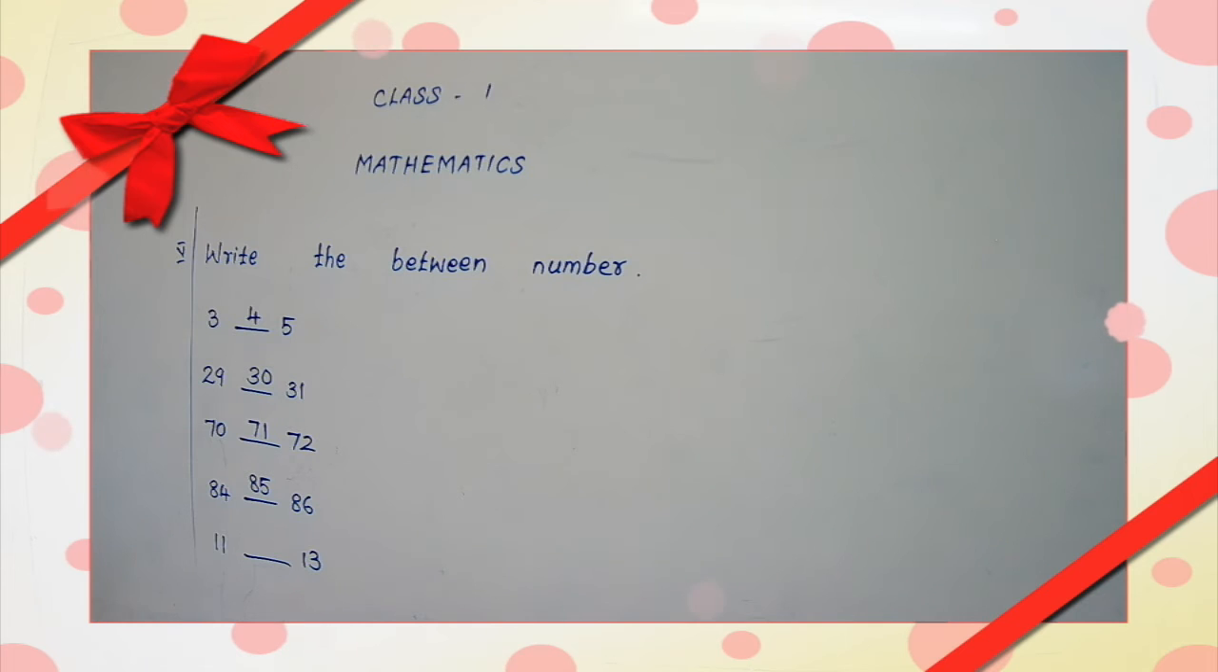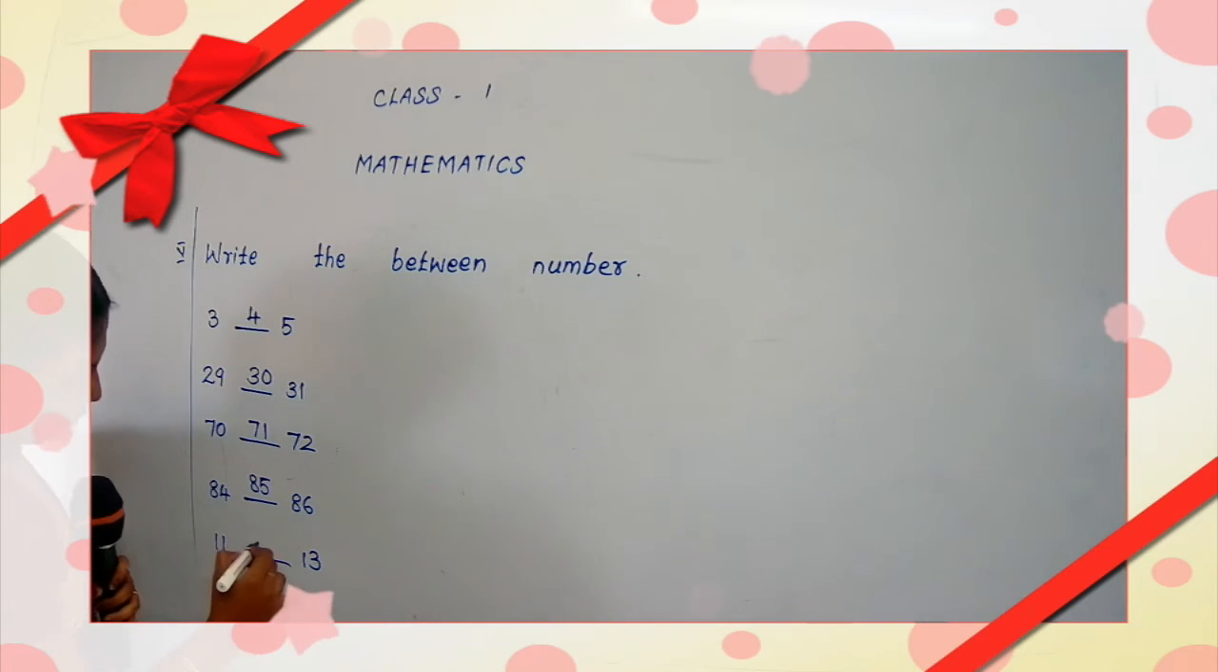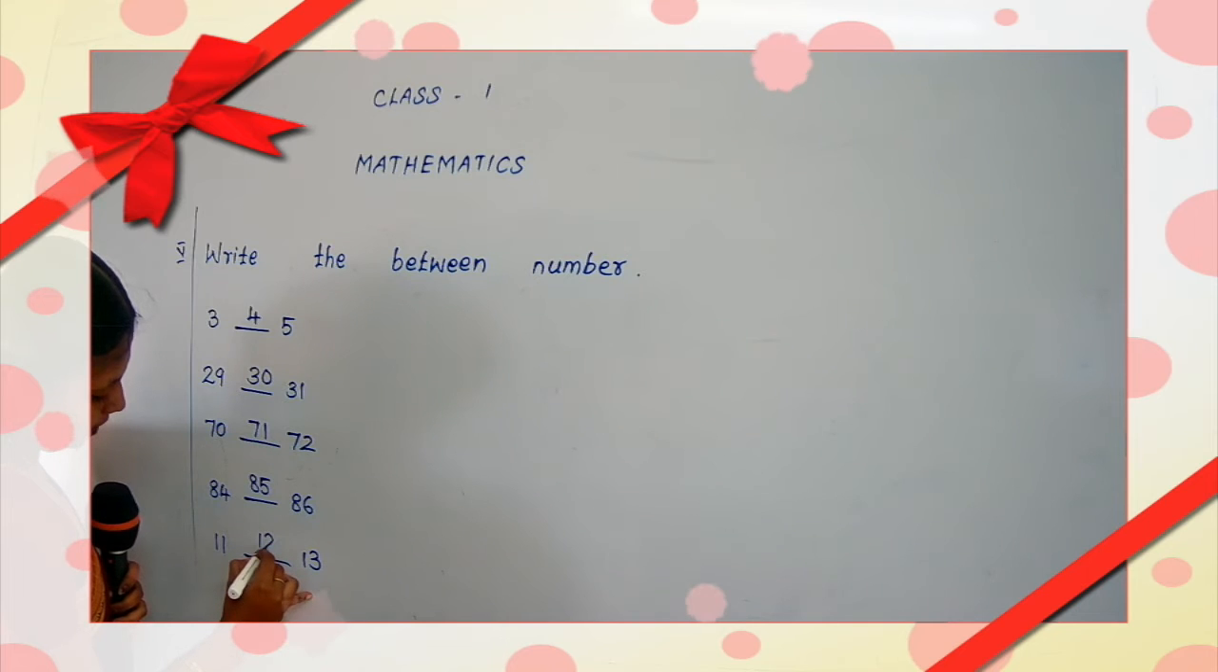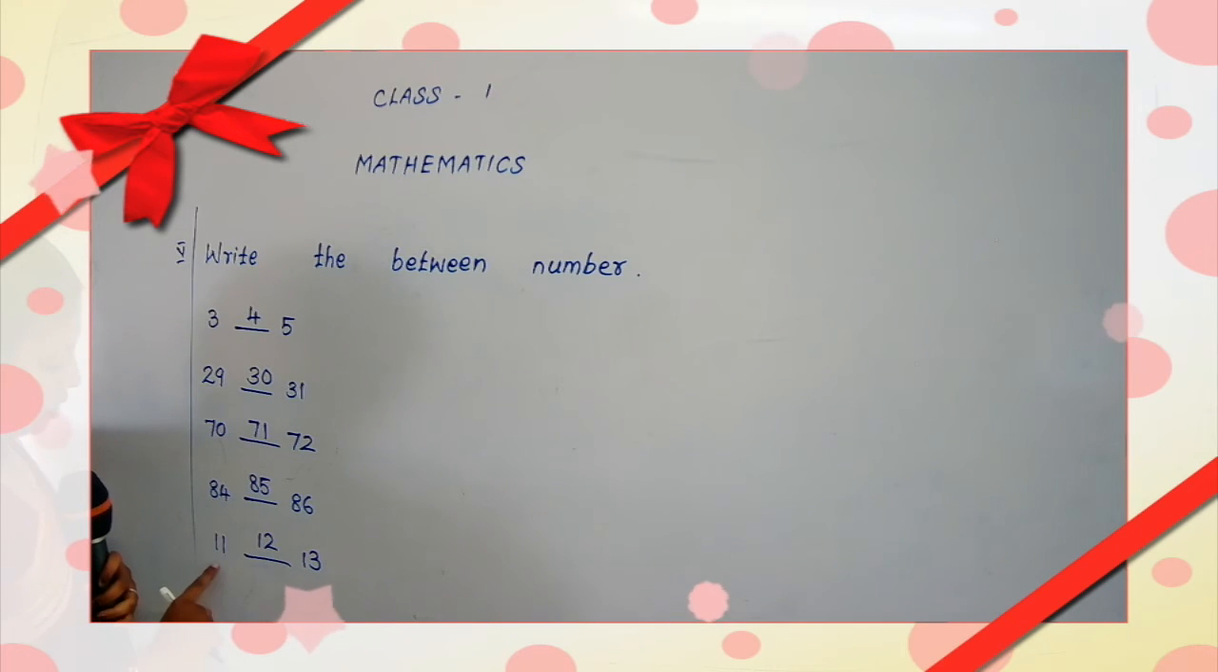The number between 11 and 13 is. What comes after 11? 12. So we want to write 12. Okay. What comes after 12? 13. Okay, children, do you understand? I hope you have understood.